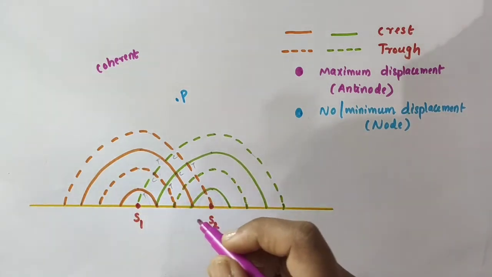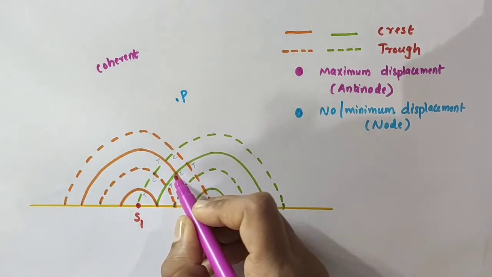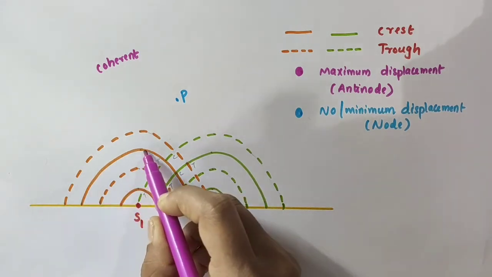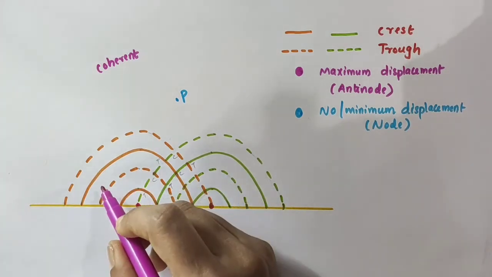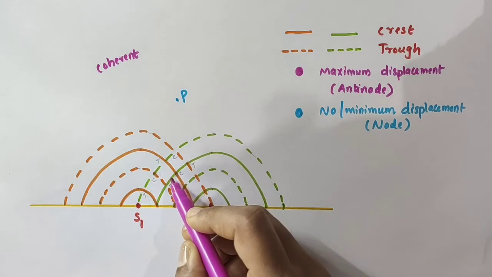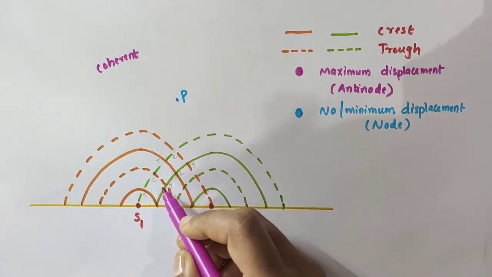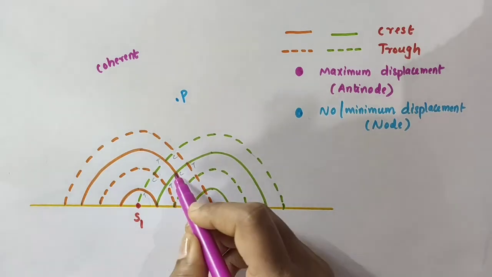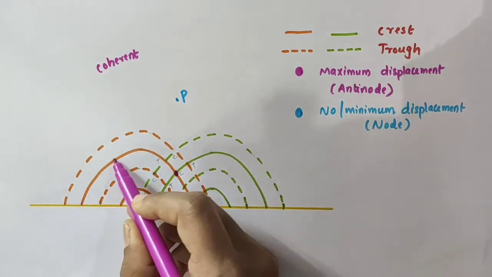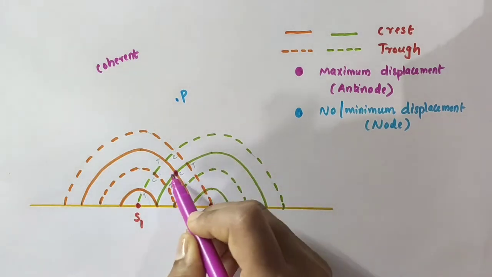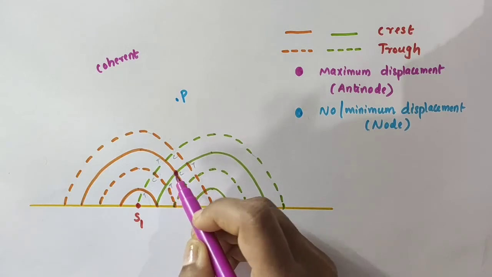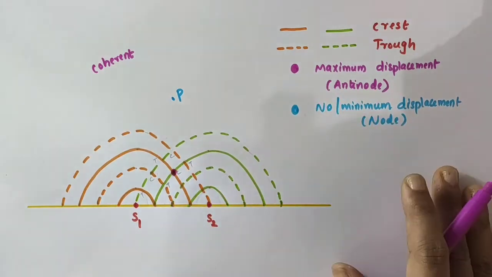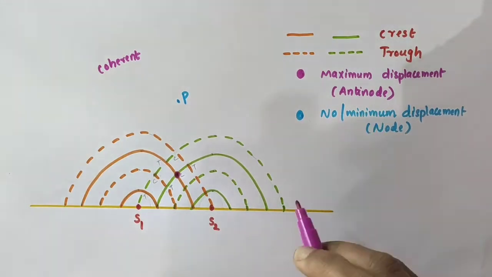Here you see, I'm considering this particular point. At this point, the crest of the wave from S1, the orange colored one, meets the crest of the wave from S2. So here we will get a maximum displacement, which is also called an antinode.